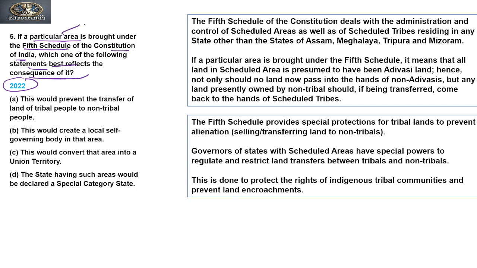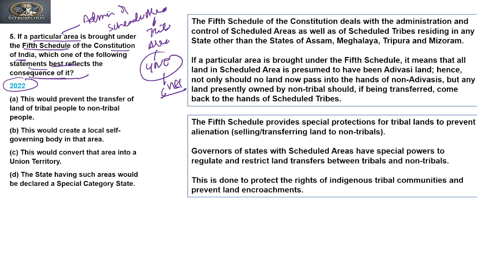So we know that the 5th Schedule is related to the administration of scheduled areas and tribal areas in states other than the 4 northeastern states that have been specially given under the 6th Schedule. Clear? Now, if any area is brought under the scheduled area by the notification of the President, what does it mean, or what best reflects it? What benefit is it going to avail by the scheduled area?